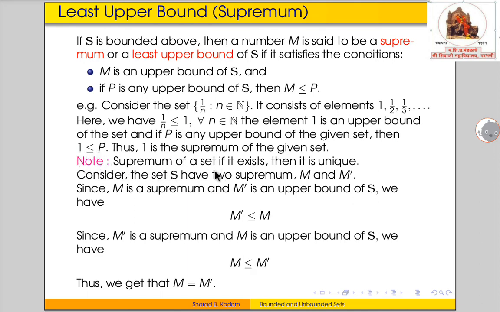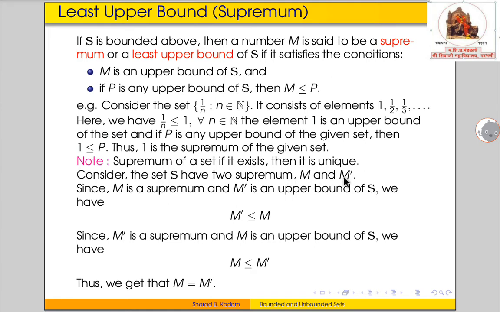Note that the supremum of a set, if it exists, is unique. There are some sets which do not have a supremum, and there are sets which have a supremum. In order to prove uniqueness, we consider two suprema of the set S. The first one is M and the second is M prime.